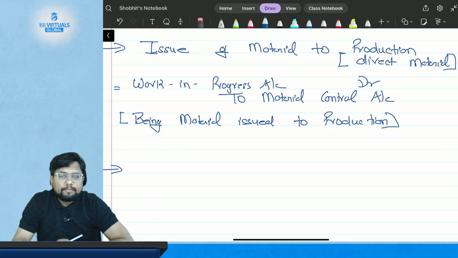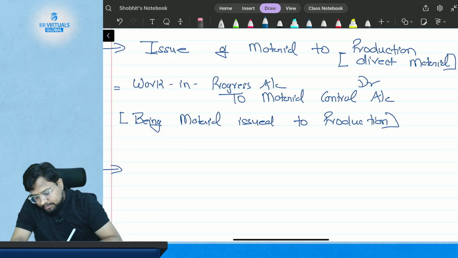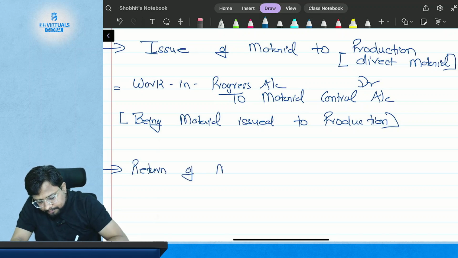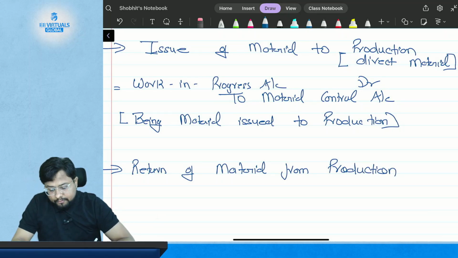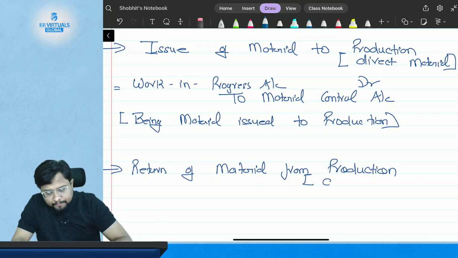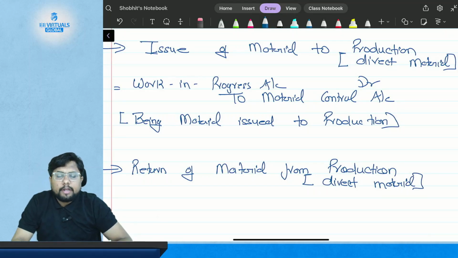The entry will be just opposite of what we have recorded above. So the transaction is return of material from production. The transaction will be recording of return of material from production. That is the direct material.